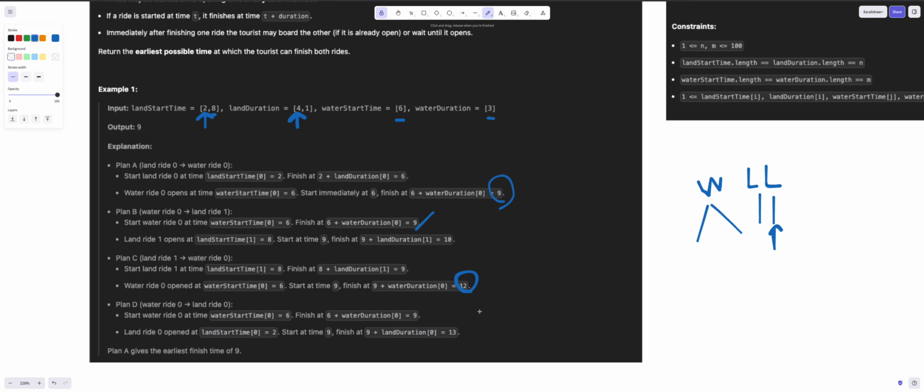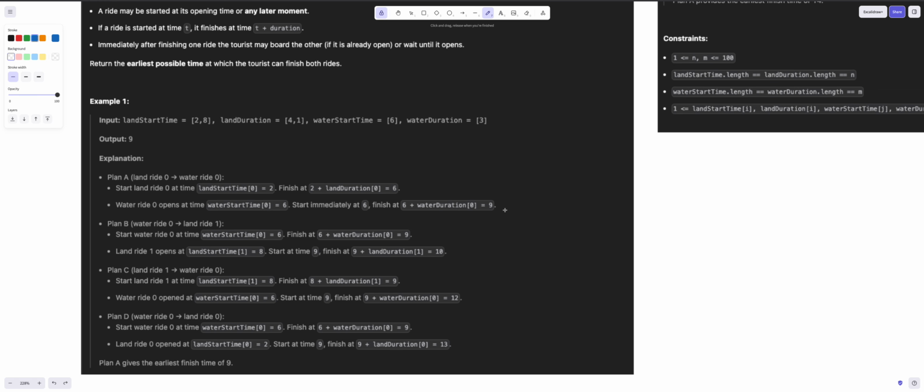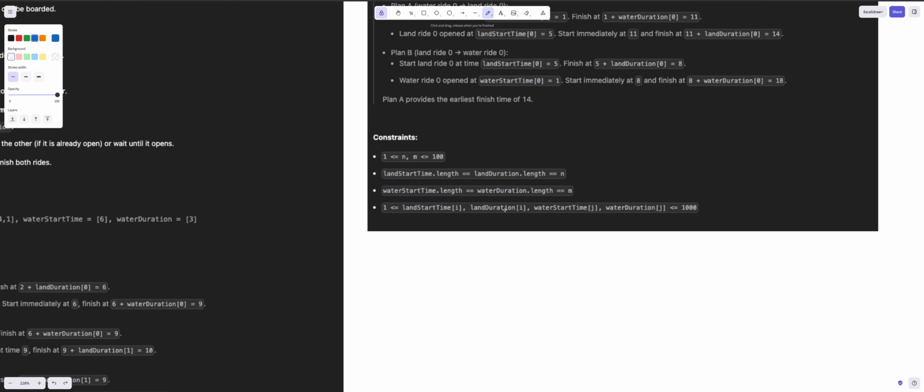Among these 4 plans, we decided to choose the earliest time, which is 9. So we spend a total time of 9, and we could enjoy our 2 rides, both land and water.